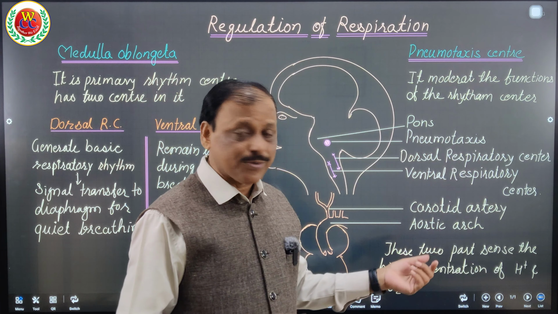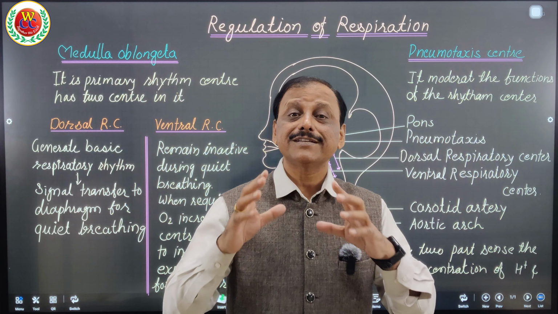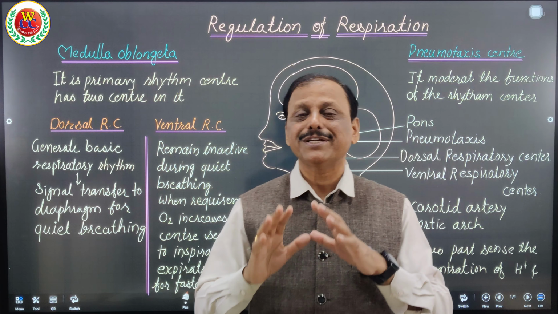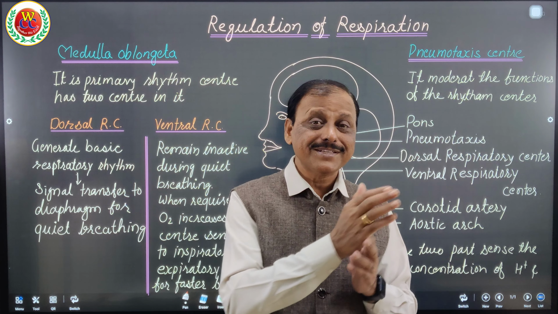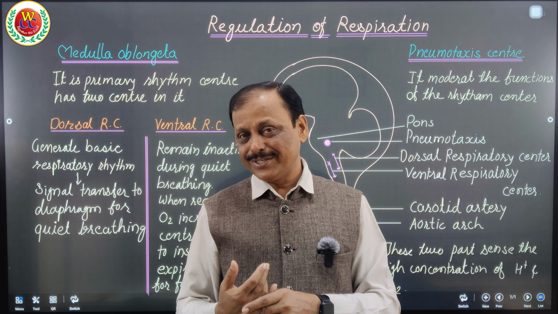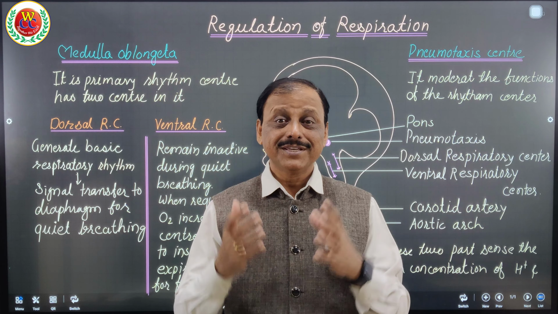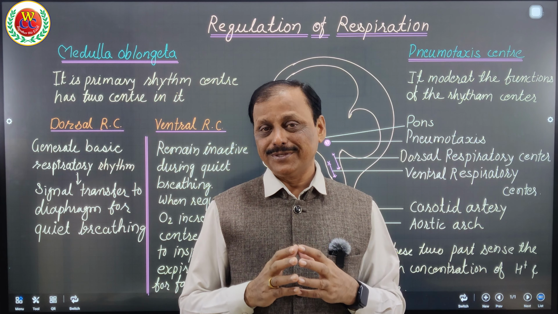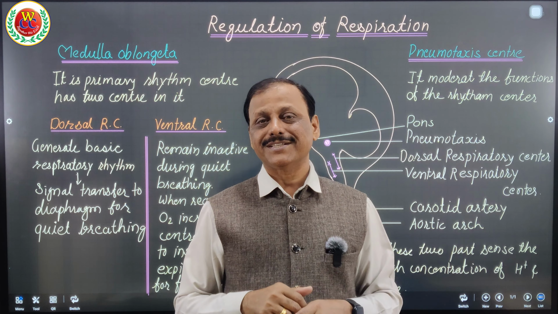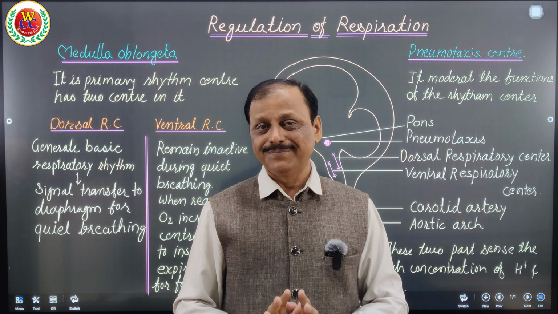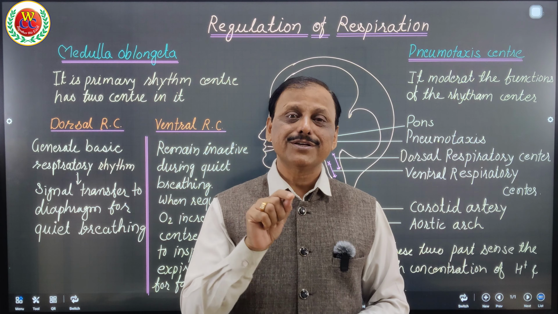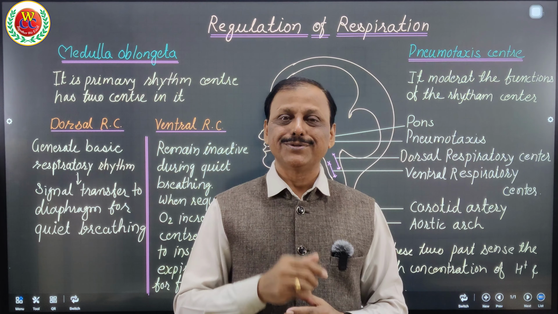That means slowly the dorsal respiratory center takes over the charge to have that quiet breathing. See the control. See the elevation and deceleration in the rate of breathing. It is autonomously controlled, and that is the beauty of evolution, that we need not do anything, automatically everything happens, and that is hormonal control, that is neural control.